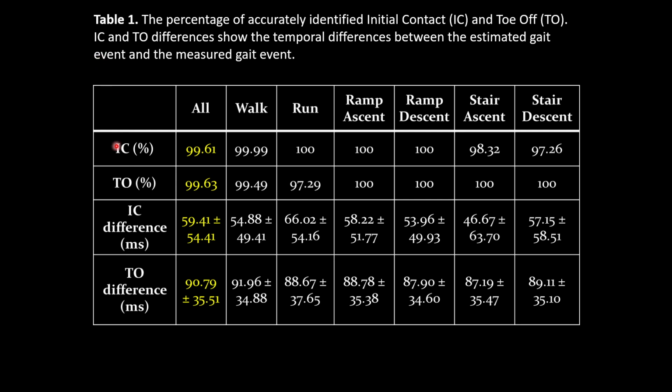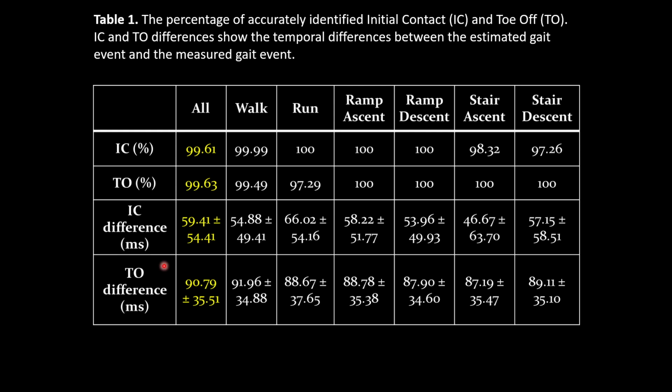Table 1 shows the percentage of identified initial contacts and toe-offs. Here, for all foot contacts, we were able to identify approximately 99.61% of initial contacts and 99.63% of toe-offs. The temporal differences between initial contact and toe-off are shown here.